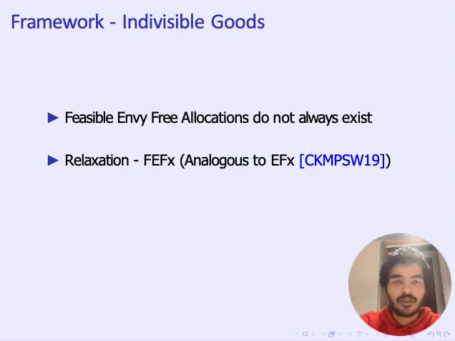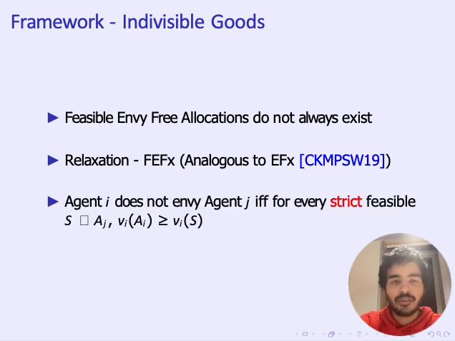So in turn, we define a relaxation called FEFX, or feasibly envy-free up to any good allocation. This is analogous to the relaxations that have already been done in the unconstrained indivisible goods case by Karagiannis et al., who defined the EFX notions. And here's the formal definition of the FEFX fairness criteria. Under FEFX, we say that agent I does not envy agent J if she prefers her bundle over any strict feasible subset of agent J's bundle.